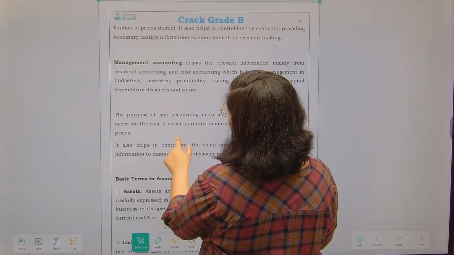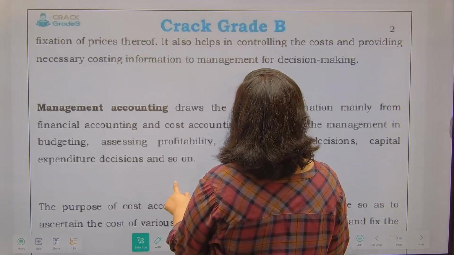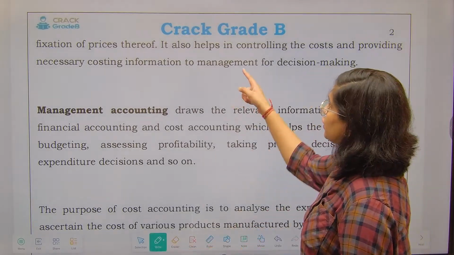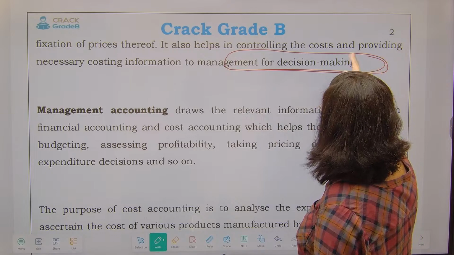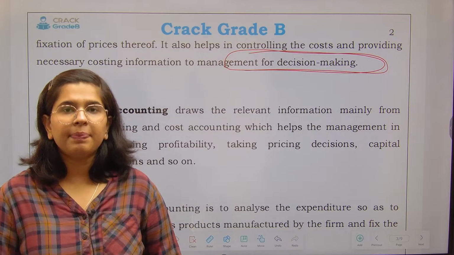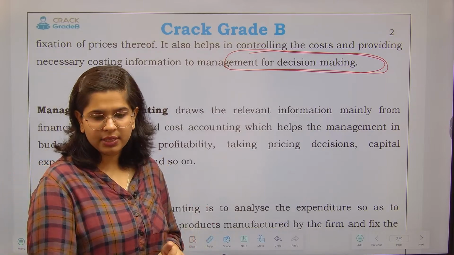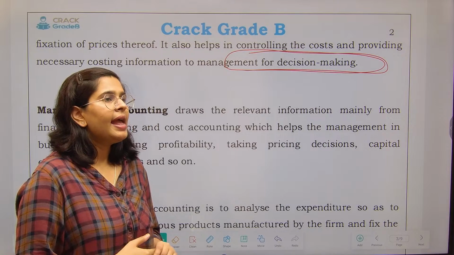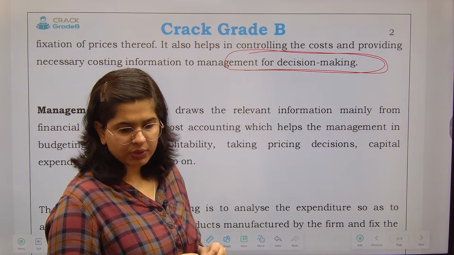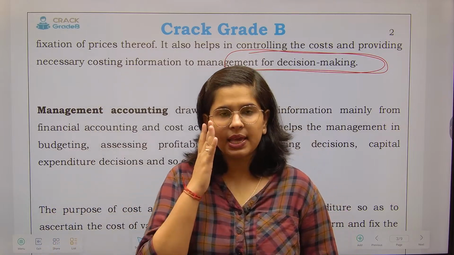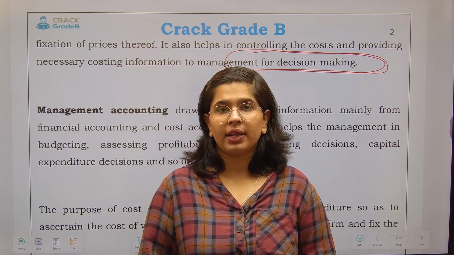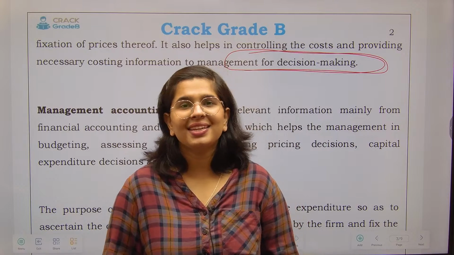So it has been provided under cost accounting that it also helps in controlling the cost and providing necessary costing information to management for decision making. Yesterday when I was taking the top 50 MCQs on costing, we discussed one particular MCQ. There were many options provided, and it asked what is the basic purpose of cost accounting. The correct answer was that the basic purpose of cost accounting is to help the management in decision making.